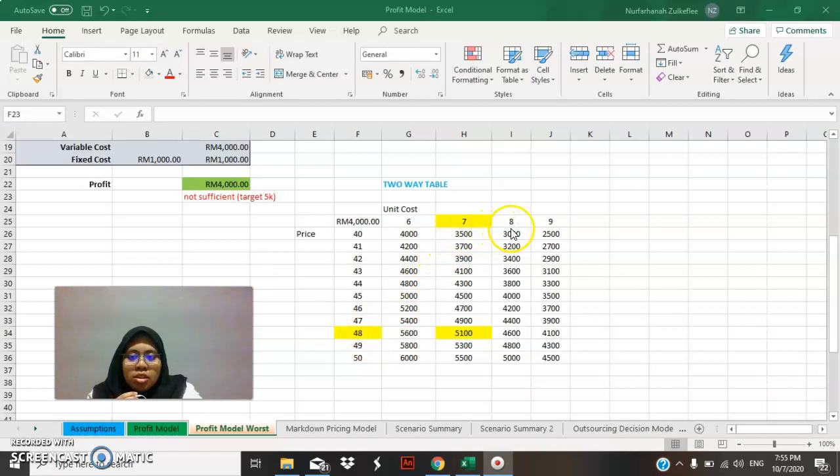But the unit cost needs to be lowered by 1 ringgit, so it becomes 7 ringgit. So I will get the profit of 5,100, which is much better, much nearer to my target.